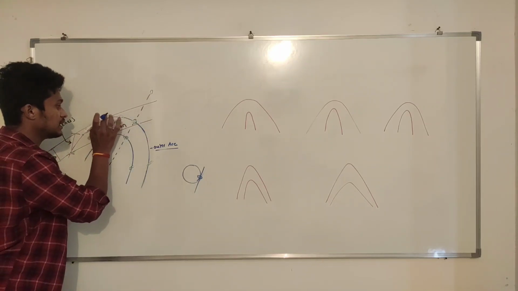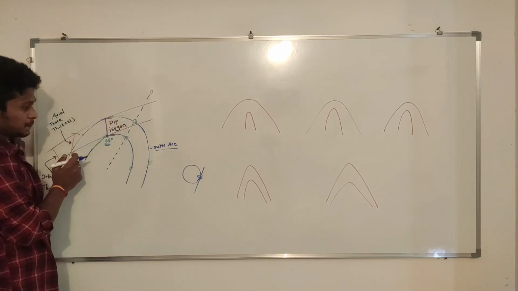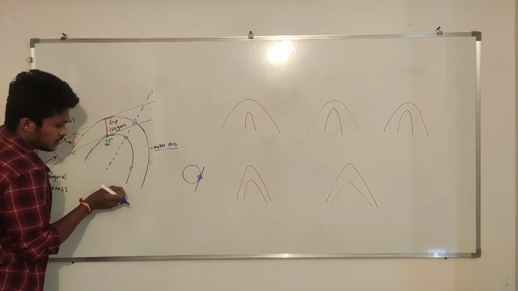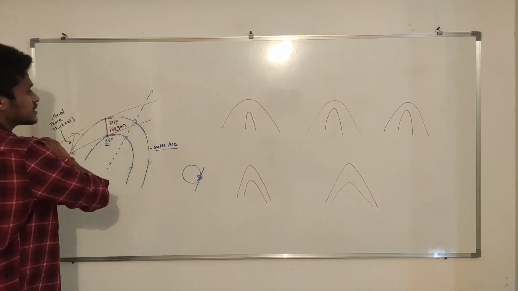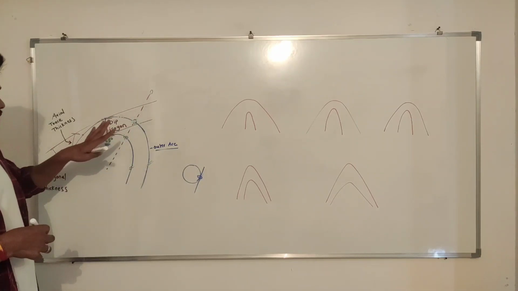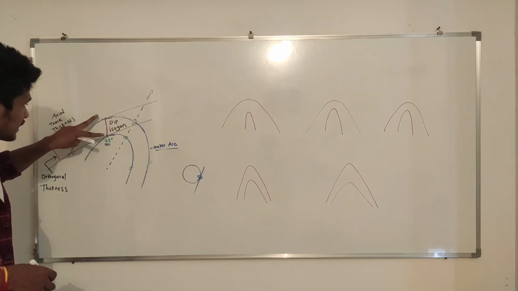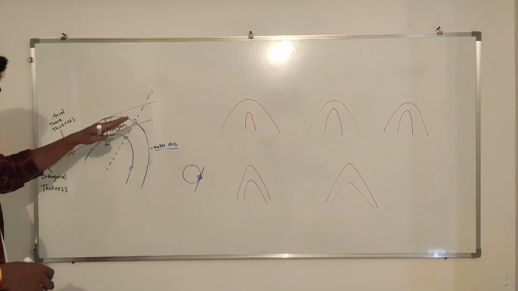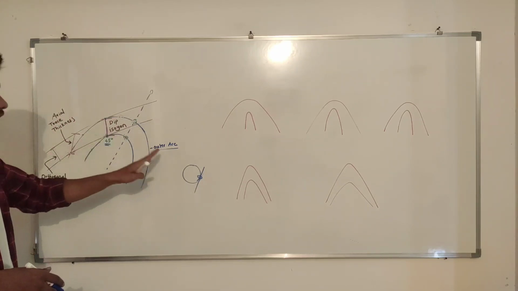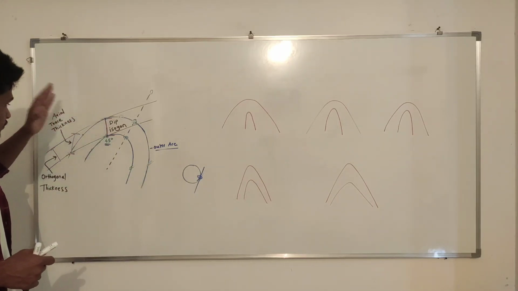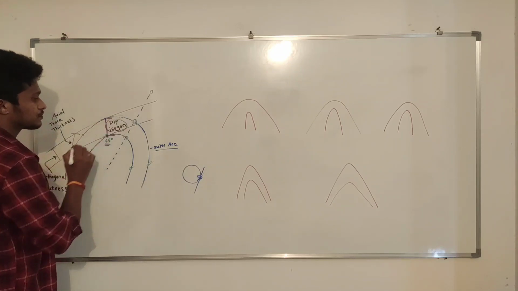One near the outer arc, considering the point of 45 degree dip for the outer arc, and another at the 45 degree dip amount in the inner arc, right? So we are getting 2 tangents. These 2 tangents will be parallel to each other, because these 2 dip amounts are the same. So the tangents of both the arcs, or both the limbs, we will get parallel. Now this line we draw is called the dip isogon.